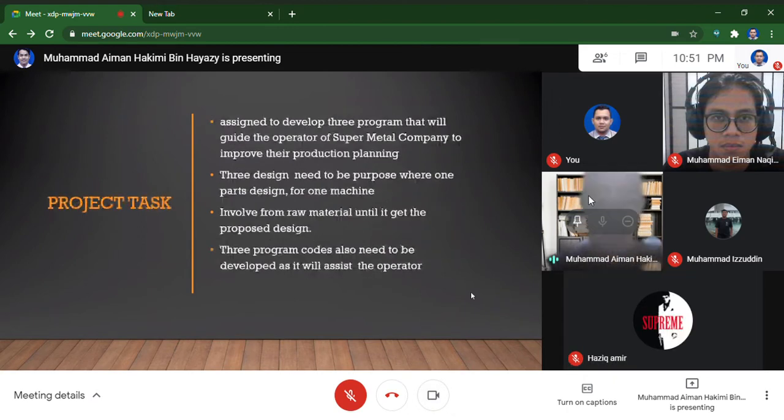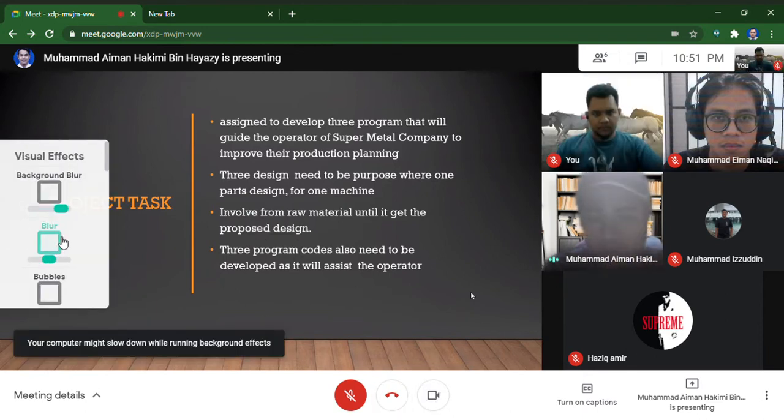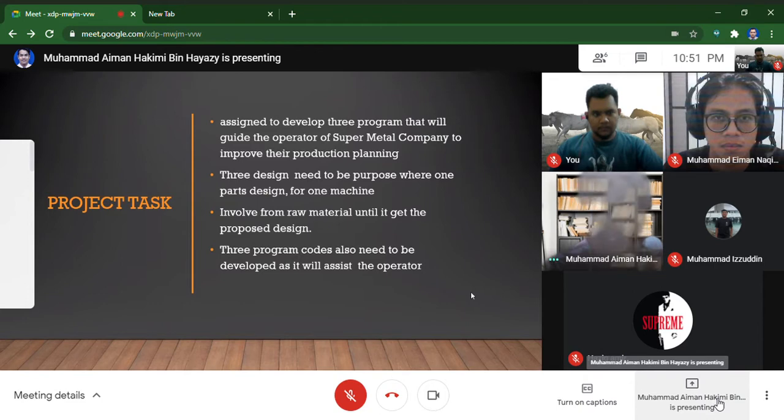For our project task, we were assigned to develop 3 programs that will guide the operator of the supermetal company to improve their production planning. The design needs to be proposed, where one part design is for one machine, from raw material until we get the proposed design. 3 program codes also need to be developed as they will assist the operator.